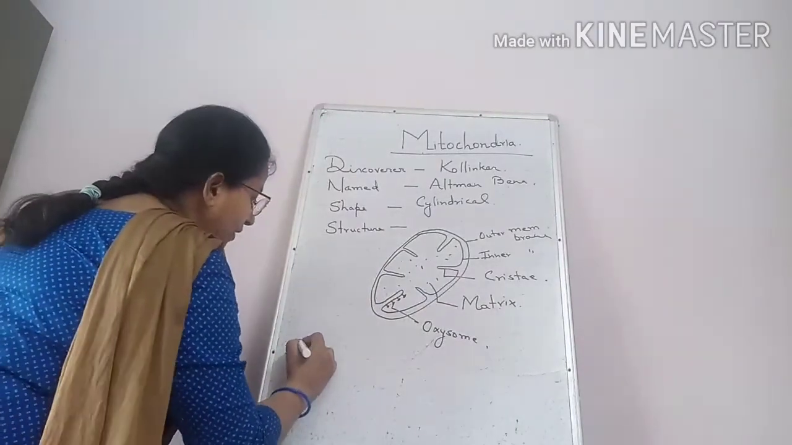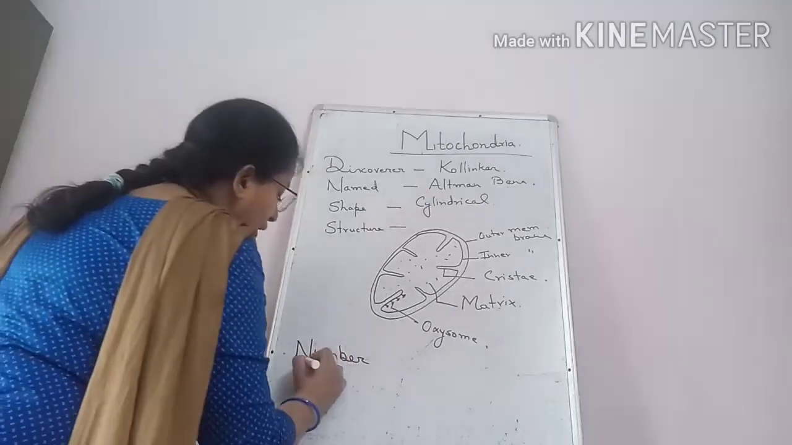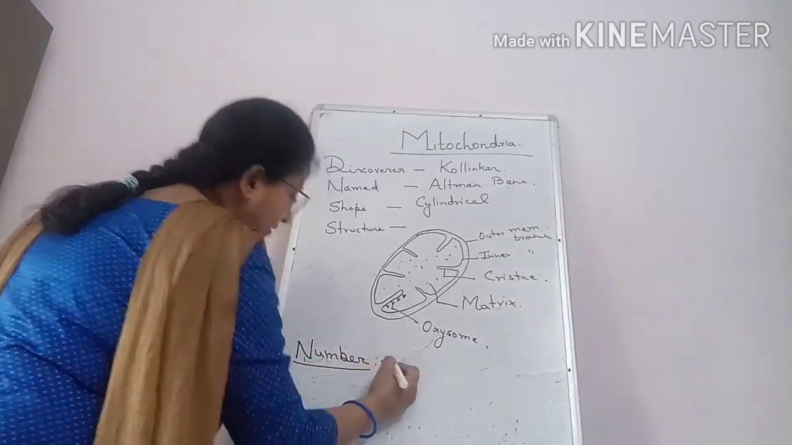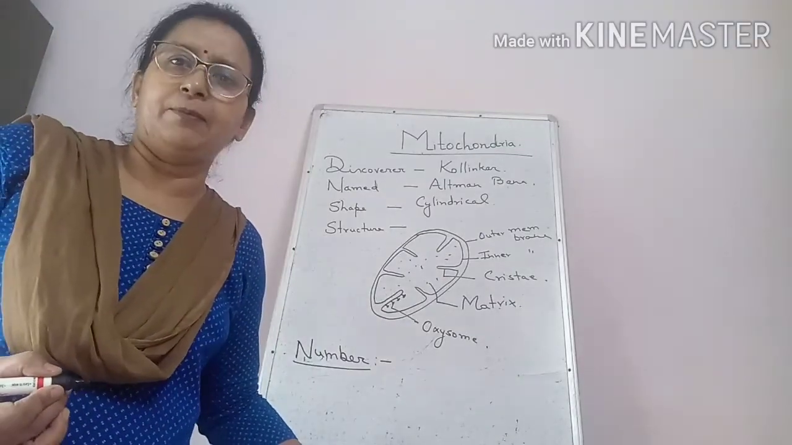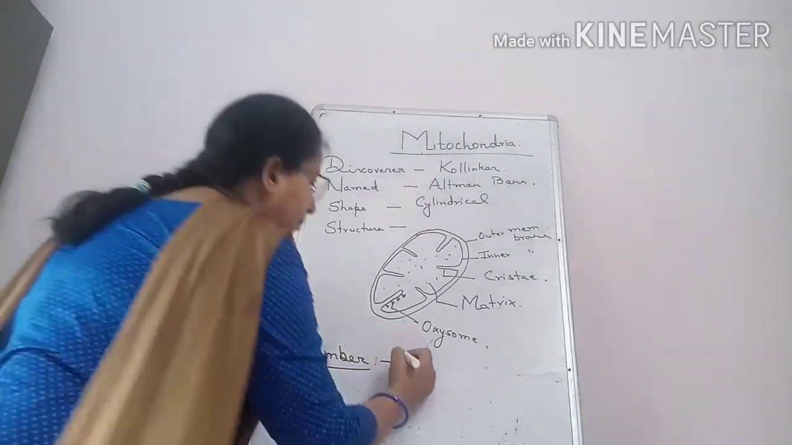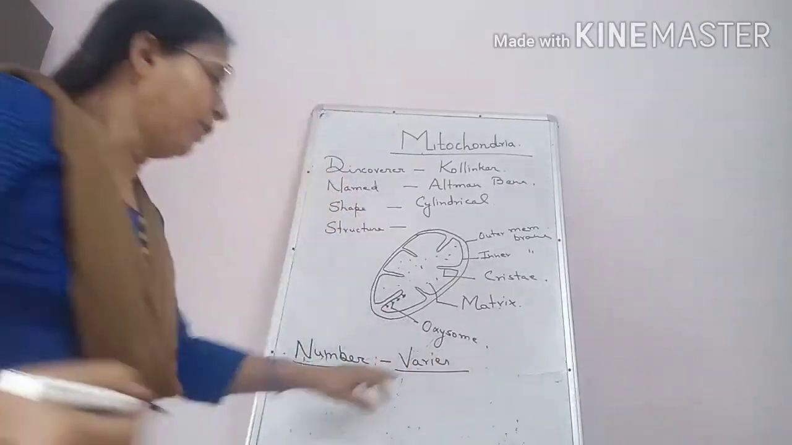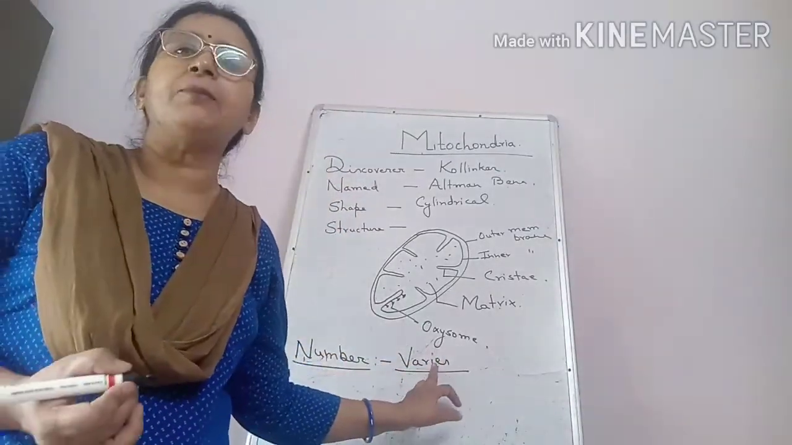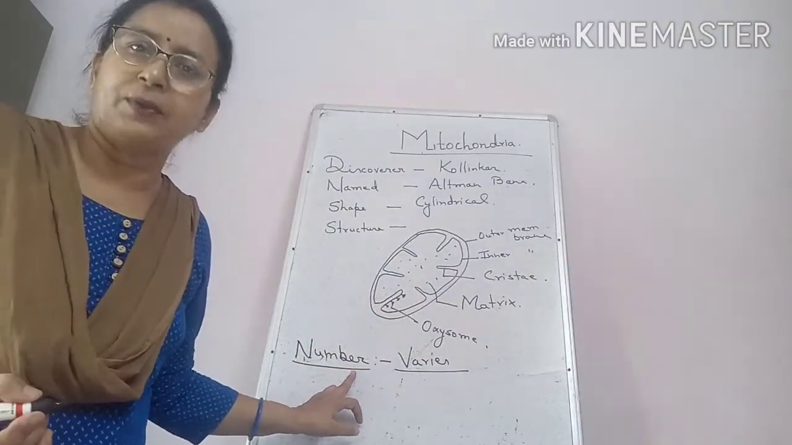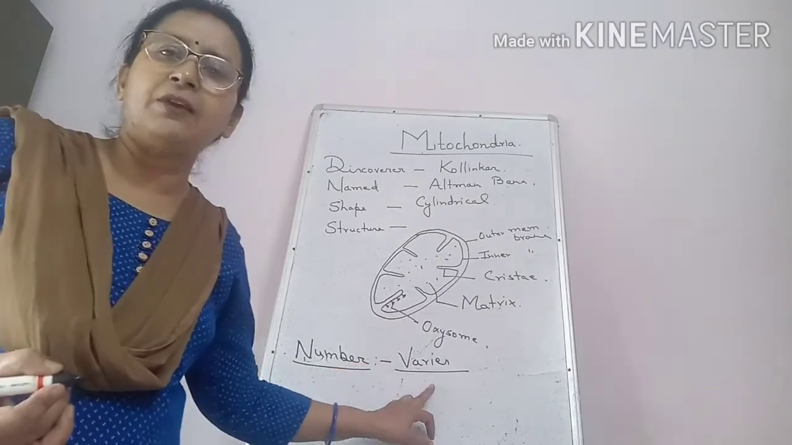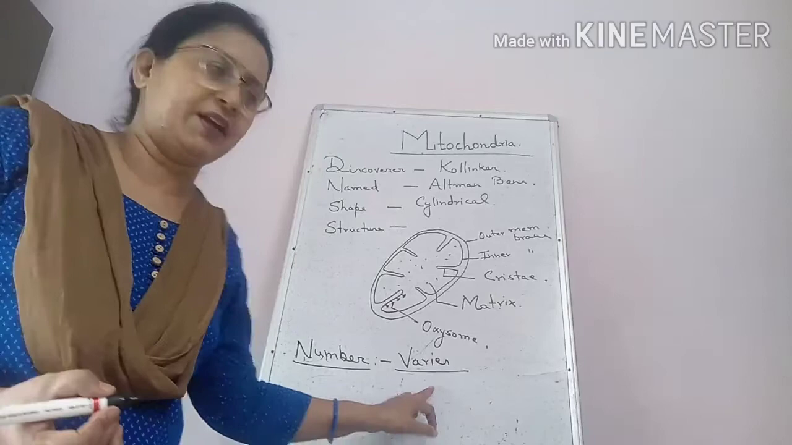Now come to its number. How many mitochondria are present in each cell? Actually, it depends on energy demand. It varies in number. That means when the energy demand of the cell is more, the number of mitochondria will also be more, and if the energy demand is less, fewer mitochondria are present.